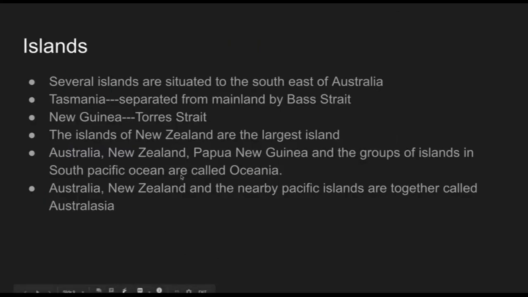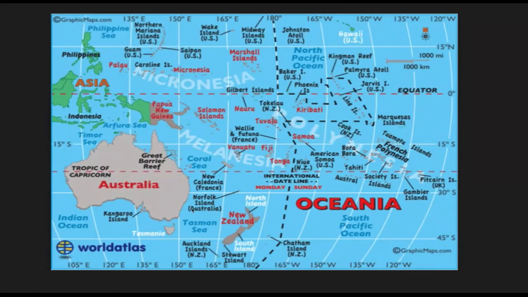So Australia, New Zealand, Papua and New Guinea and the groups of islands in the South Pacific Ocean are called Oceania. And Australia, New Zealand and the nearby Pacific islands together are also known as Australasia. So this south side is the Pacific Ocean, and these islands and groups of islands near the Pacific Ocean are together known as Oceania.